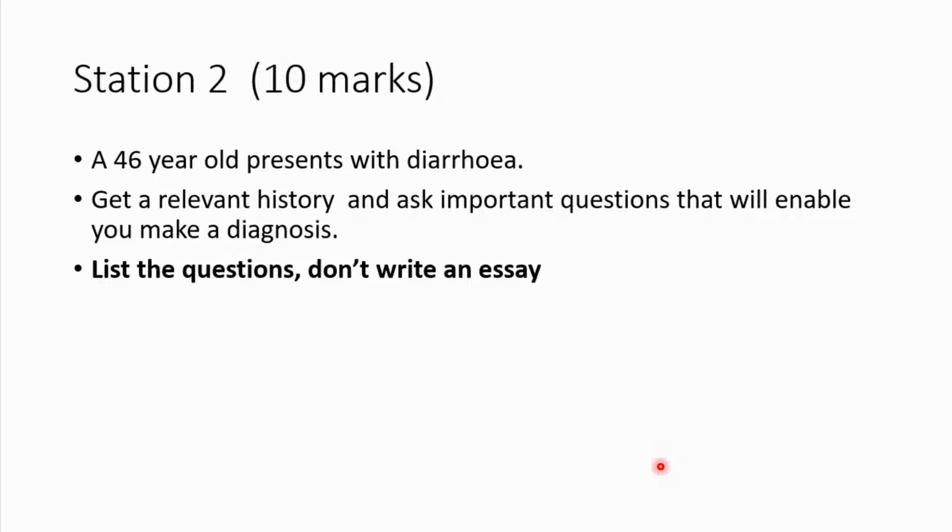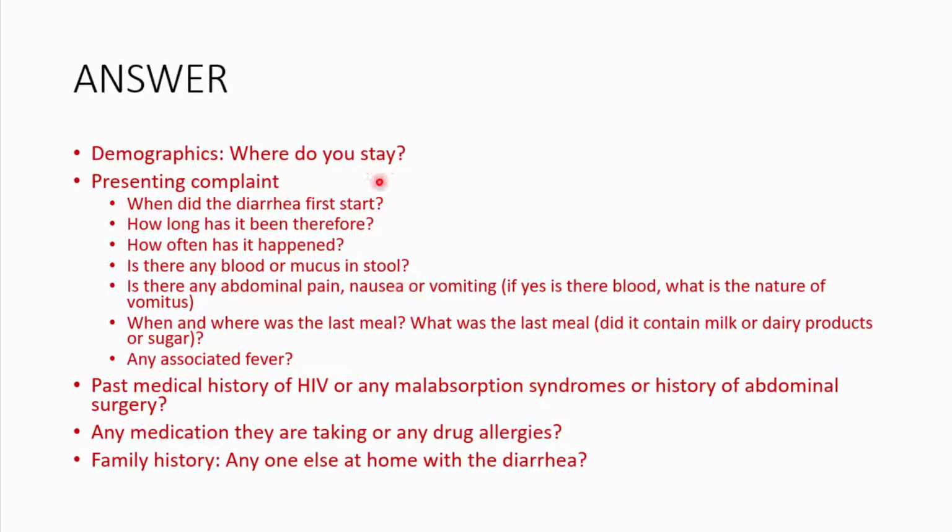Please gain consent from the patient, explain what you're about to do, then confirm the demographics of the patient: the name, the age, and preferably where they stay, because it's important to know where they stay, because the diarrhea could be an infectious diarrhea. For example, if someone is coming from a neighborhood that has poor sanitary conditions, a neighborhood that has poor water connection. So pretty much demographics, where they stay, then you come to your presenting complaint.